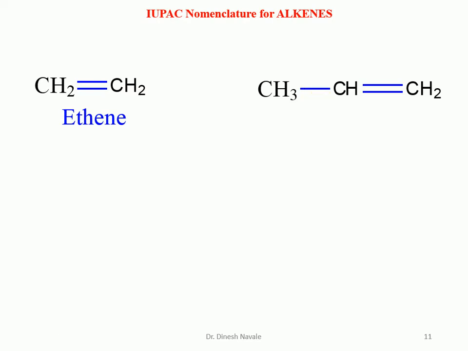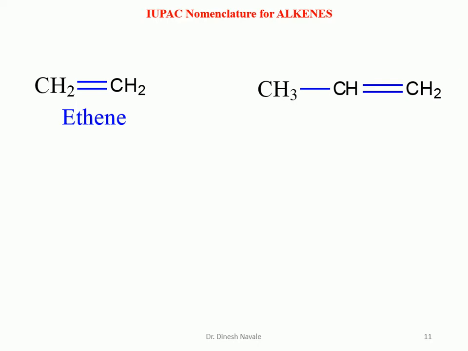But while giving the nomenclature, we cannot start the carbon number from this methyl. If we utilize the methyl end, the double bond will get the lowest number 2. But we have to give the lowest possible number to the functional group. So numbering will start from the right hand side.